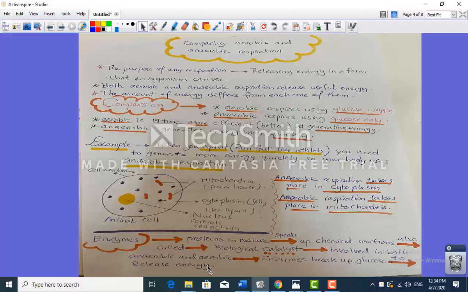So as an overall, we had the comparison between the aerobic and anaerobic respiration: which one contains oxygen, which one not, which one has the most reactants, like the aerobic here, which has glucose and oxygen, while the anaerobic has glucose only, which one is faster than the other one, which one is much better, and all that.